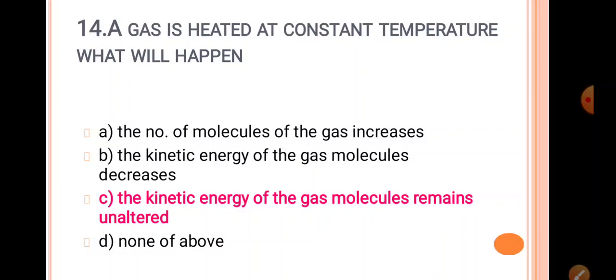Because we know that the temperature affects the kinetic energy, and according to the kinetic theory of gases, if a constant temperature is maintained, then the kinetic energy also remains unaltered. There is no change in the kinetic energy. So the third option, option C, that is the kinetic energy of gas molecules remains unaltered, unchanged or constant. This is the answer for this question.